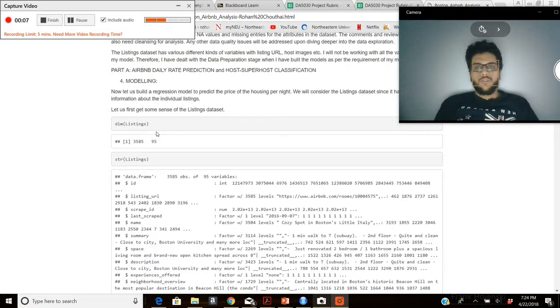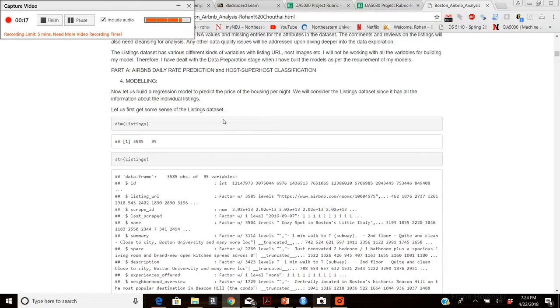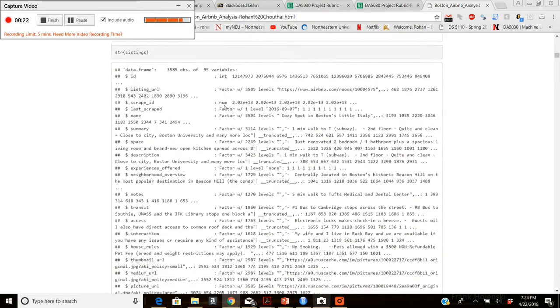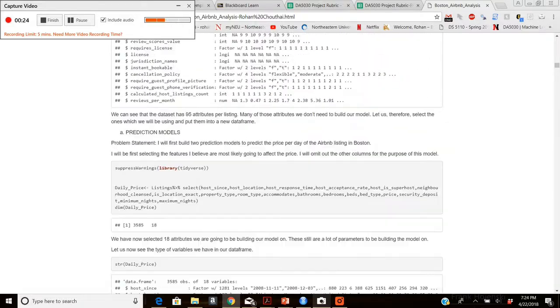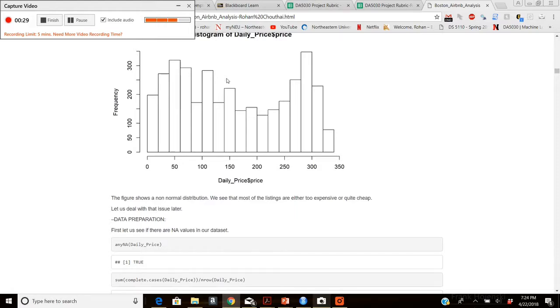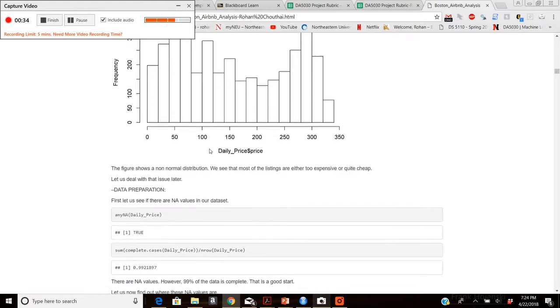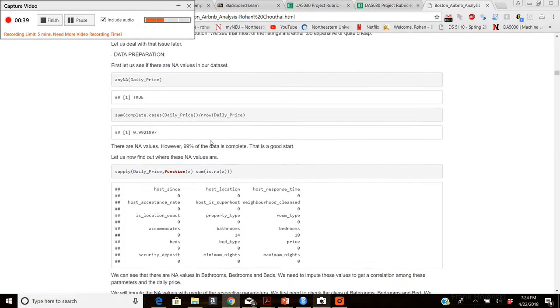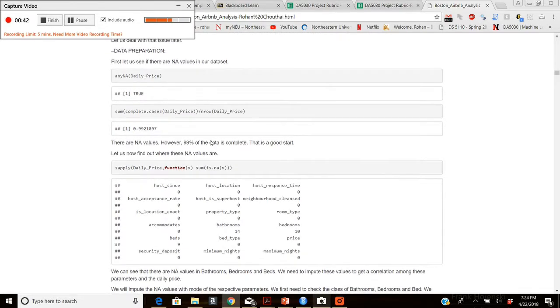Now I'd walk you through the models which I've built. I've specifically built 4 different models. 2 of them are classification models and 2 of them are prediction models. In the prediction models, I wish to predict the price of housing per night in Boston, and for that I've used the linear regression model. First, of course, I visualized the distribution of my dependent variable, which is the price, and it looked like it doesn't really have too much of a skewed distribution. So I decided to proceed with the variable as is for the time being.